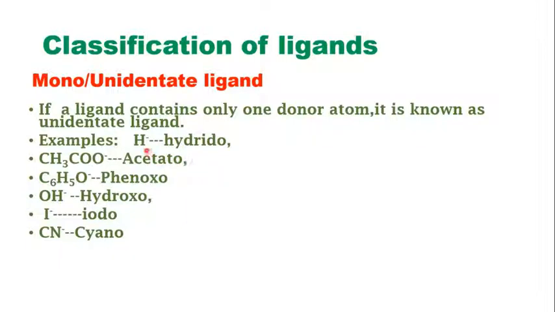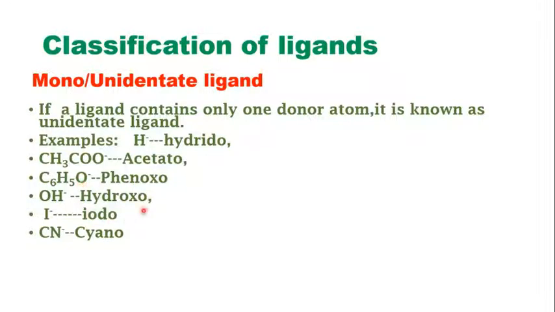In all these ligands, there is only one donor atom that can donate its pair of electrons to the central metal ion. Suppose in acetato, only this O minus, the charge-containing oxygen, is going to donate its electrons. In phenoxo, O is going to bind with the metal center.